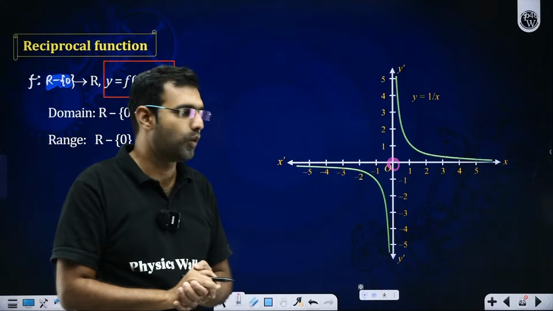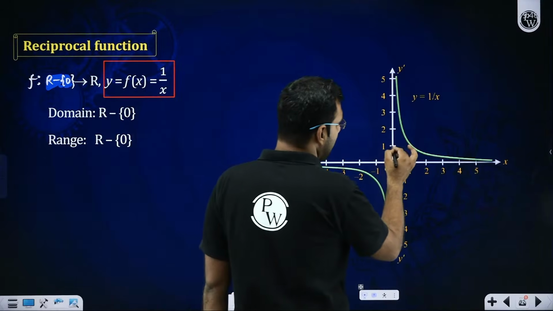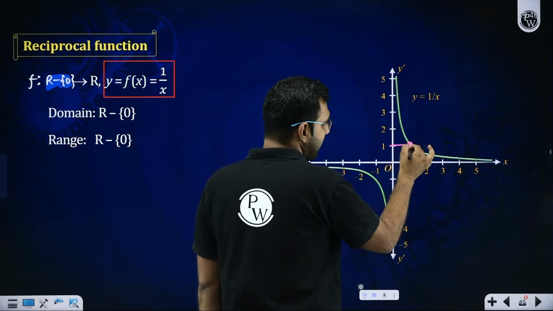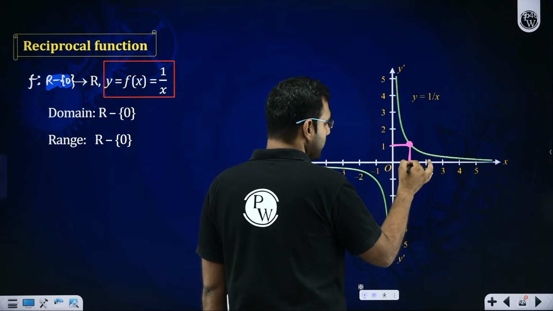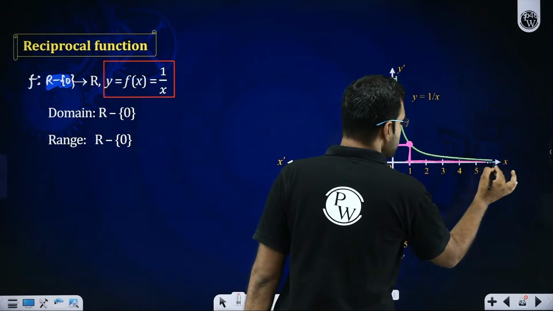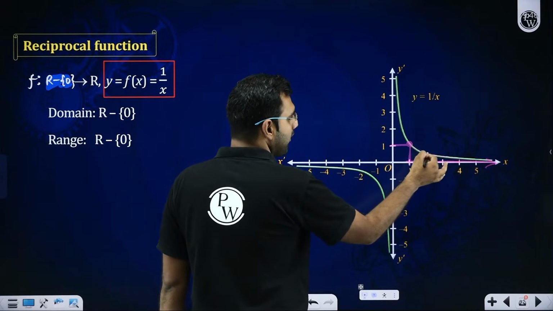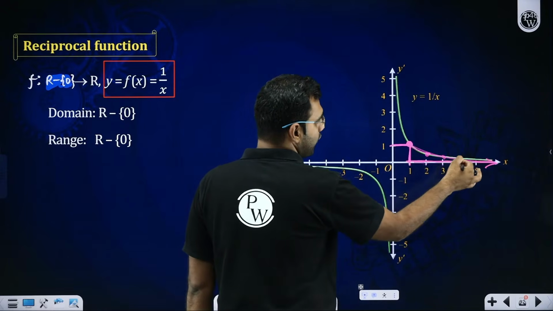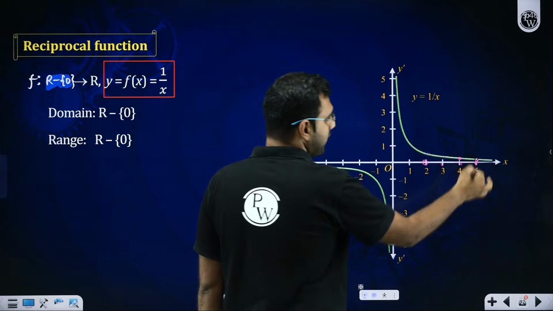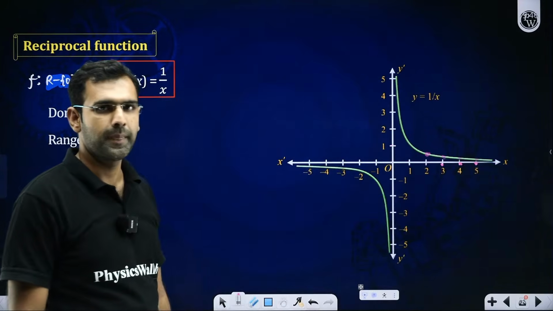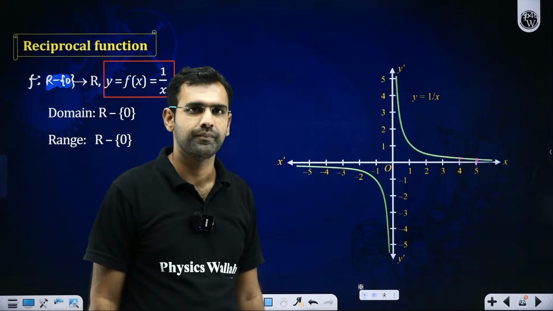Then I hope you realize that at 1, you will see it to be 1, because x equals 1 gives y equals 1 upon 1, which is 1. But for all values greater than 1, it will be less than 1. Imagine this, you put 2, it will be 1 by 2. If you put 3, it will be 1 by 3. If you put 4, it will be 1 by 4. If you put 5, it will be 1 by 5 and so on.